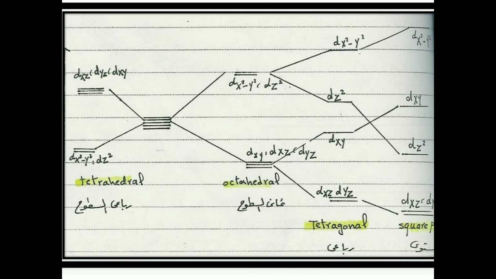So at last, I would like to conclude today's topic with the main point that we have discussed here, which is CFT, that is crystal field theory, which is mainly concerned with the interaction between the valence orbitals of the metal and the surrounding ligand field.